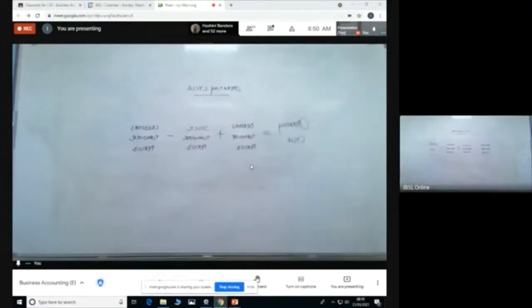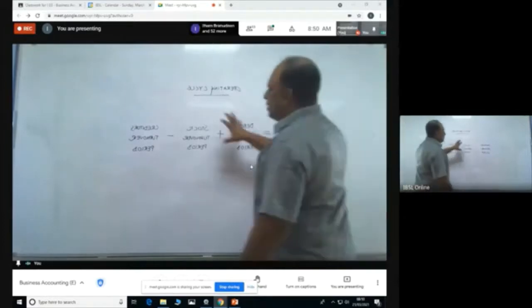Okay, so it's like a combination. What you mean by operating cycle is made up of these three components.